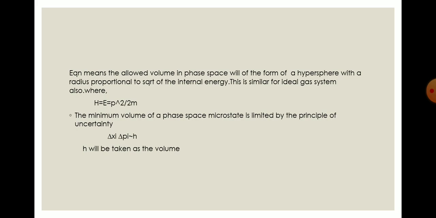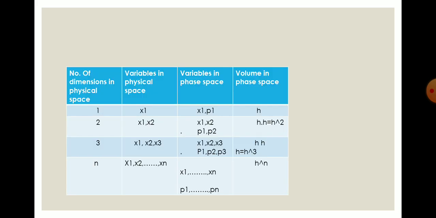If we look at the different cases, if we take one dimension, then the variable in physical space will be x1, and we will have a momentum coordinate in the phase space. So there will be x1, p1 in phase space in the case of one dimension. So the volume will be h.